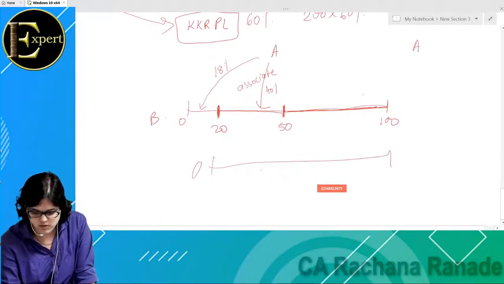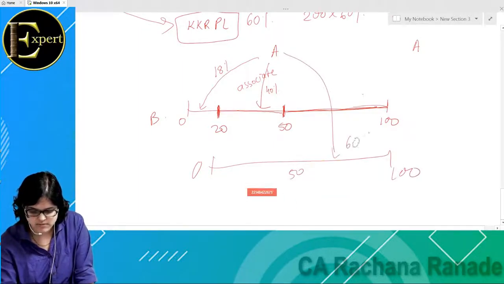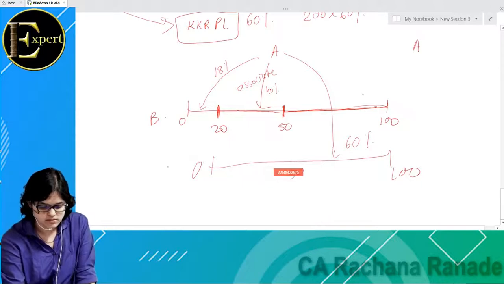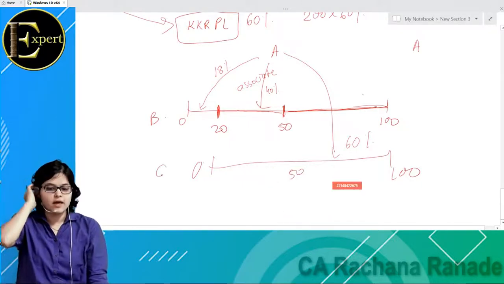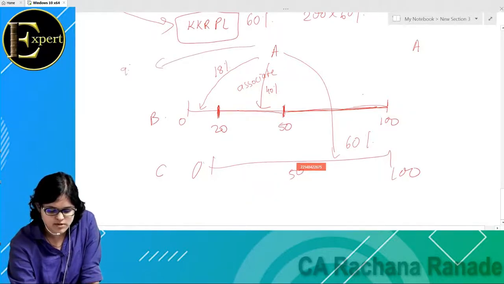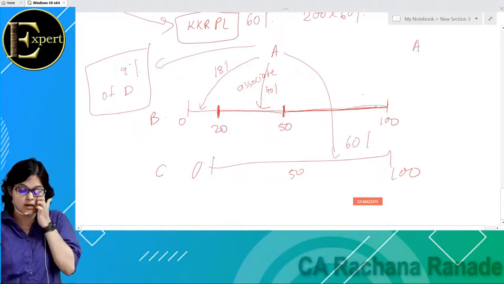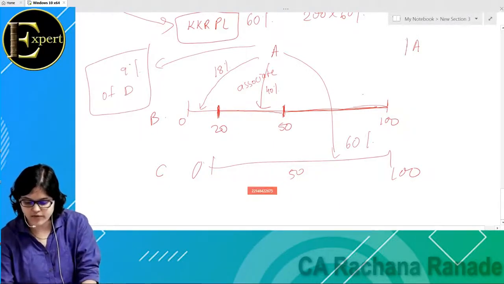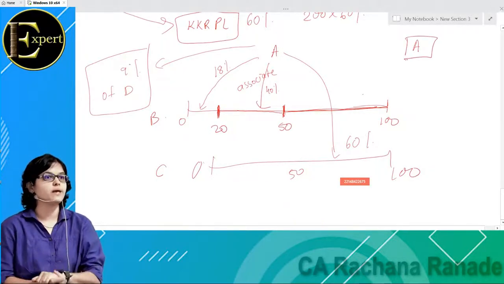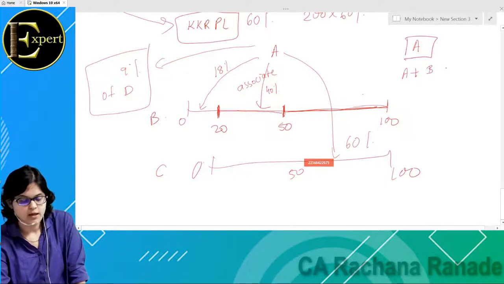Subsidiary of A. And A is also holding 9% of D. One more company wherein A has invested 9% of D. Okay. Now when I'm preparing the consolidated financial statements of A, what will it be? A plus B plus C, full stop. D will not get consolidated. Okay. Is it because I am telling you?